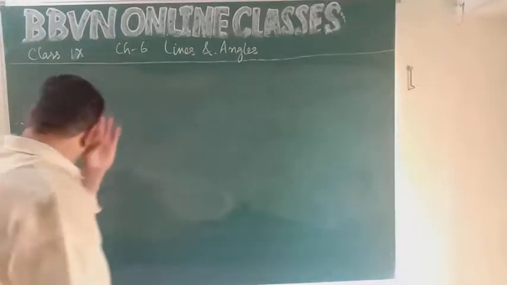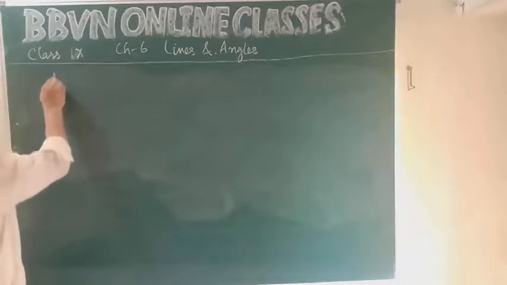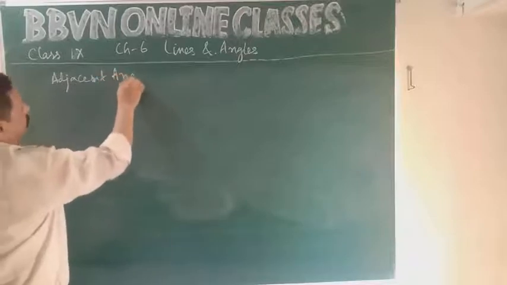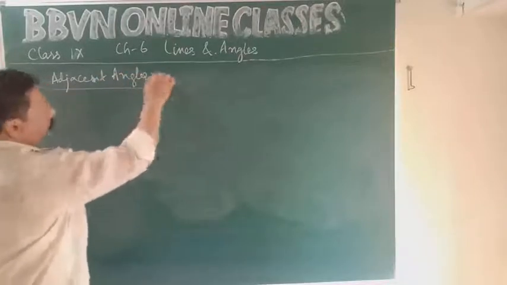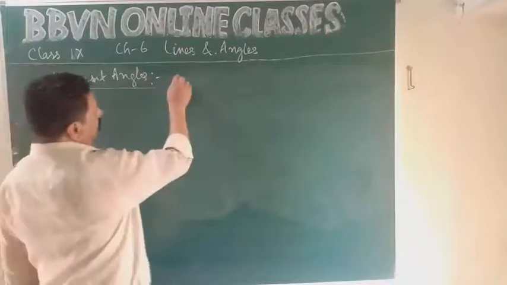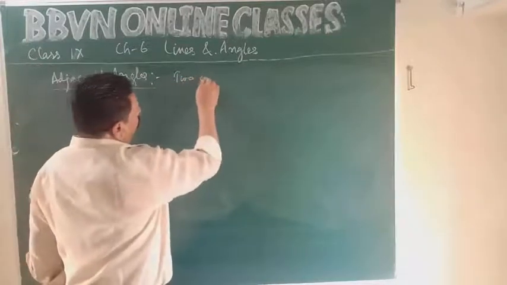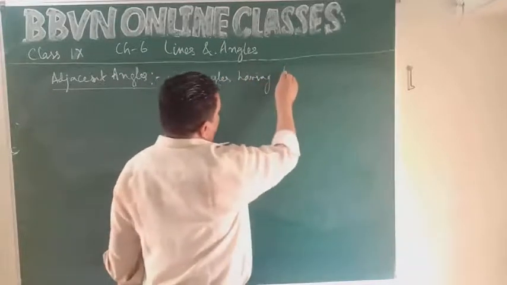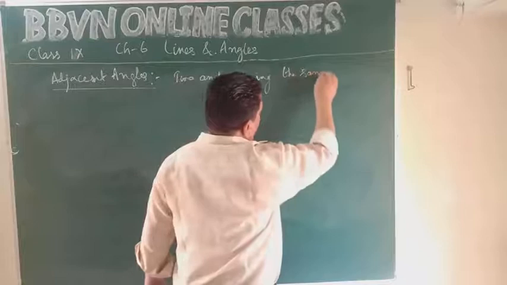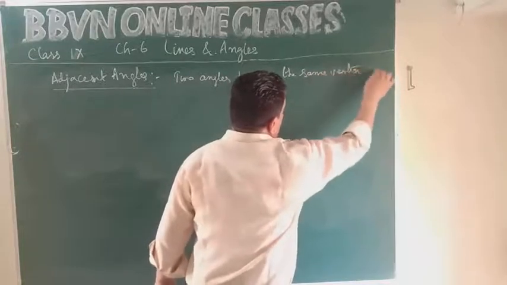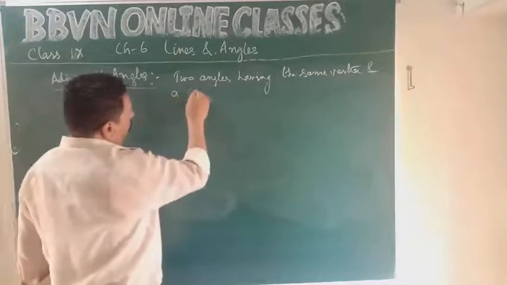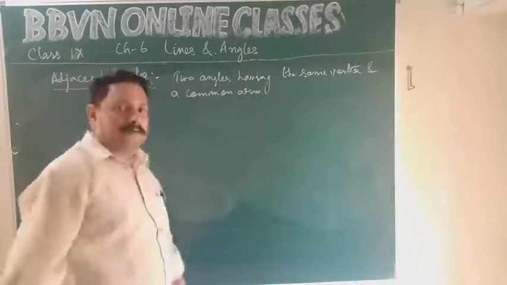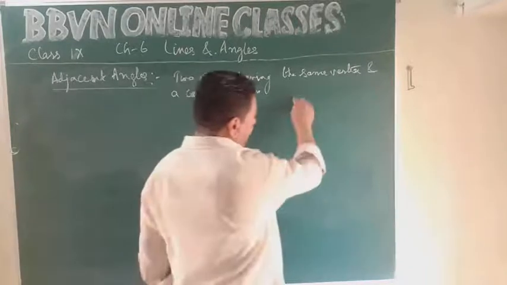Now let's talk about angles, adjacent angles. If you can recall, two angles having the same vertex and a common arm. Two angles having same vertex and a common arm.